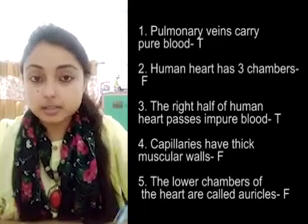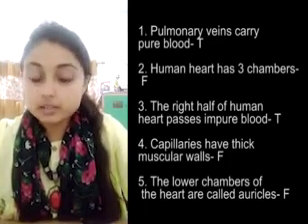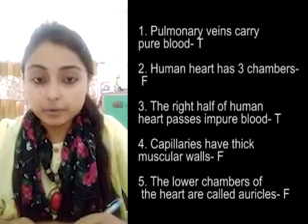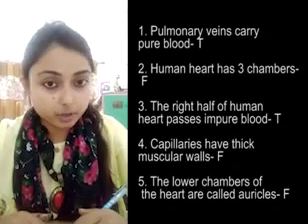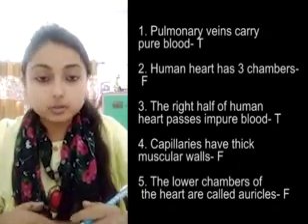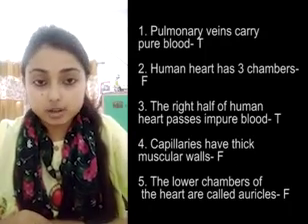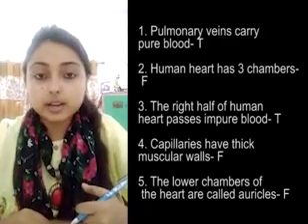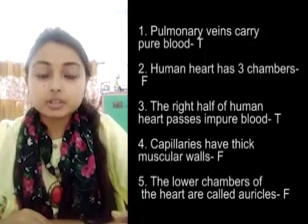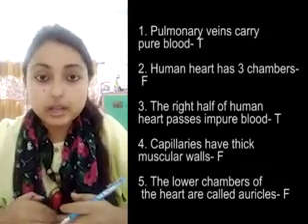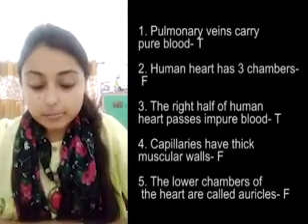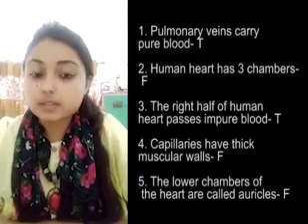Heart passes impure blood? The answer is true. I'll help you recall once again. We know that the heart has 4 chambers: upper 2 auricles, lower 2 ventricles. The deoxygenated blood enters through the right side, goes to the lungs for purification, then the purified blood enters through the left side of the heart. So the right half of the human heart passes impure blood.